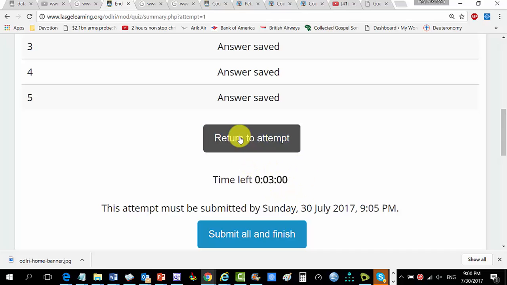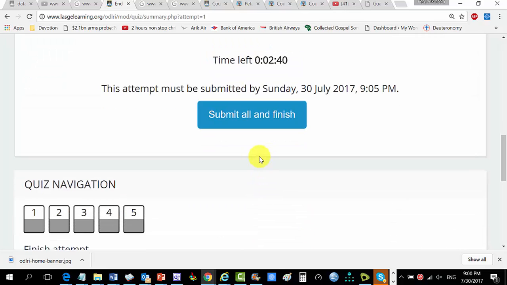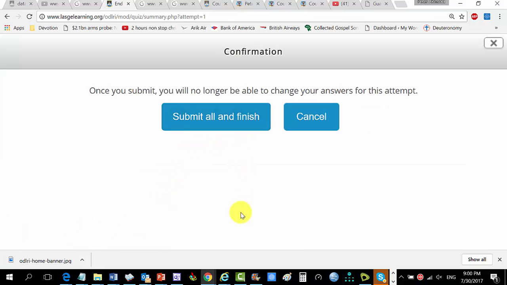So within this time, I still have 3 minutes left. I can go back. It's just like my giving you a test paper for 1 hour. After 30 minutes, since I'm not going to collect, you can't continue doing it. So return to attempt. I can return to attempt, but assume I'm all done. Although I have 2 minutes 43 seconds left, let me now submit and finish. You can see the quiz navigation, everything complete. So submit all and finish.